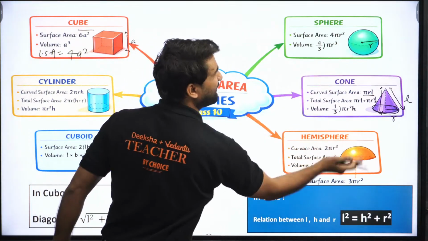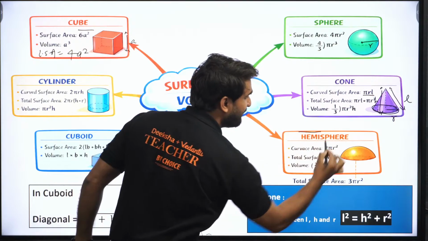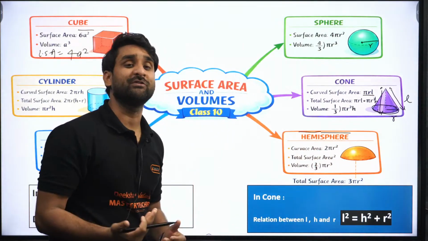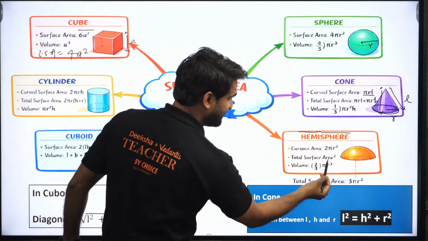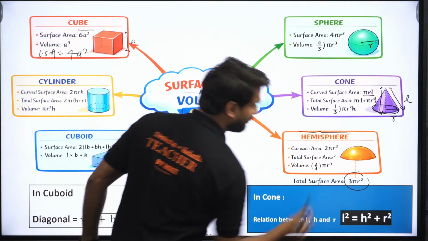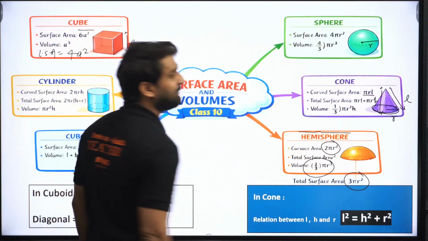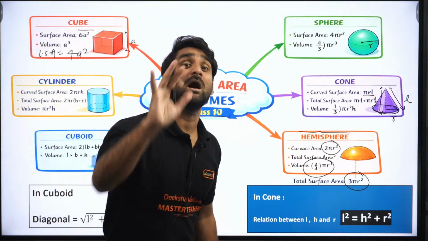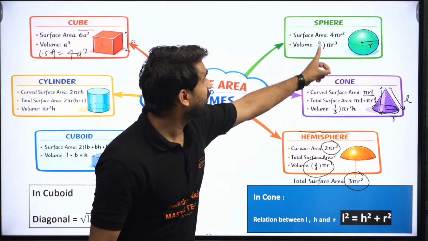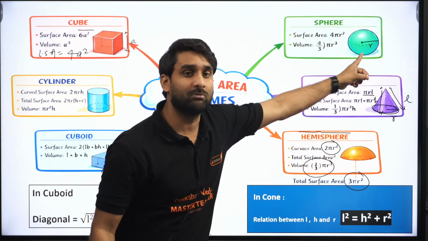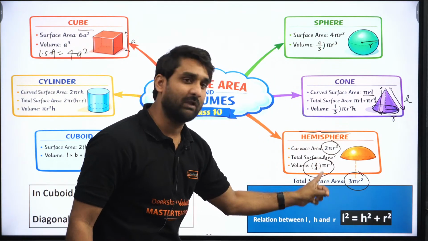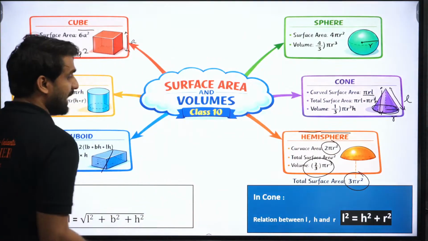Hemisphere is half of sphere. Hemi means half, so the half portion of a sphere is called hemisphere. The total surface area of hemisphere is 3 pi r square, the curved surface area is 2 pi r square, and the volume is 2 by 3 pi r cube. The volume is exactly half of sphere: 4 by 3 pi r cube is the volume of sphere, so 2 by 3 pi r cube will be the volume of hemisphere, because this is the half.